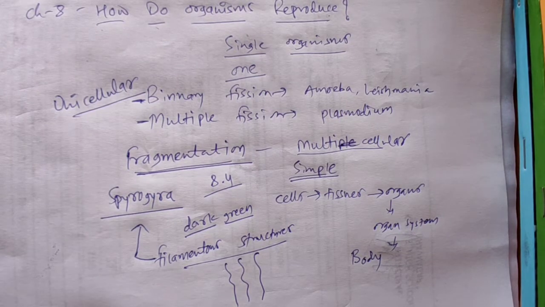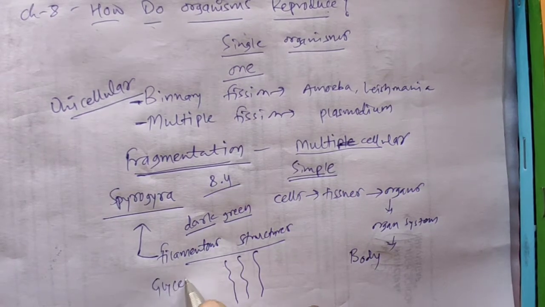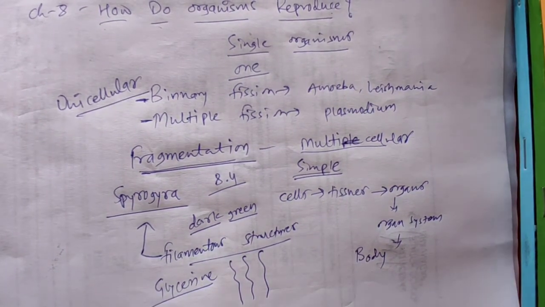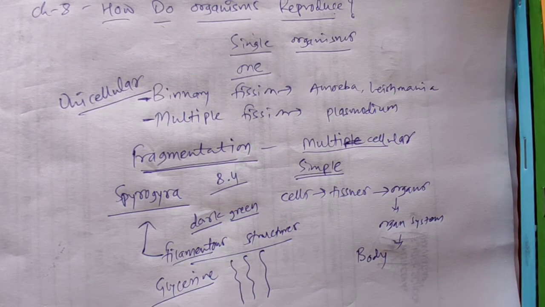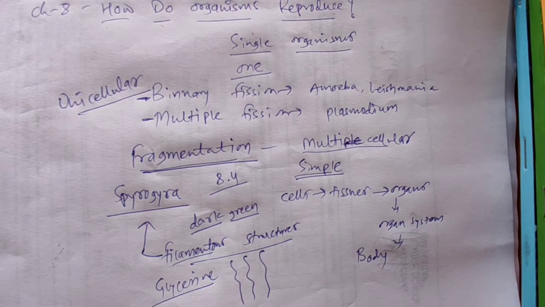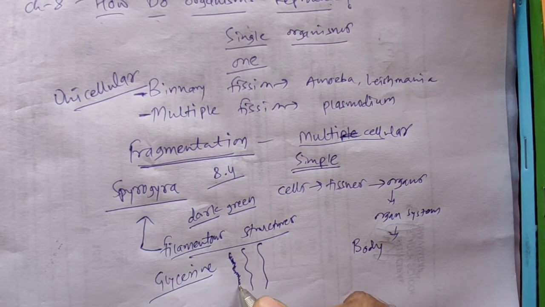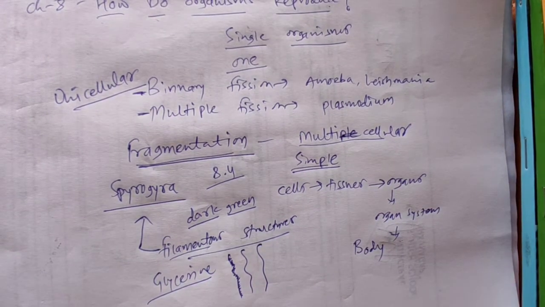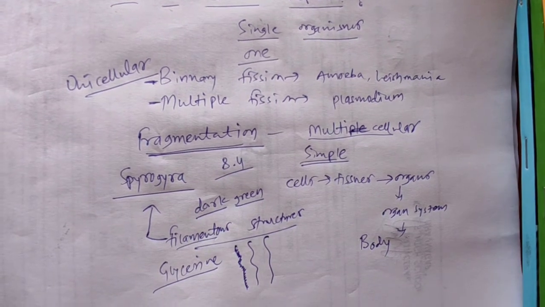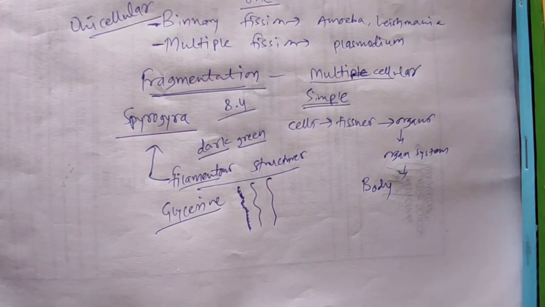Now, if you collect these filamentous structures that are Spirogyra, you have to put some drops of glycerin on these filaments, put them on a slide and observe under a microscope. So you can identify different kinds of cells which make these filaments of Spirogyra. But what we are going to study is reproduction in this Spirogyra.